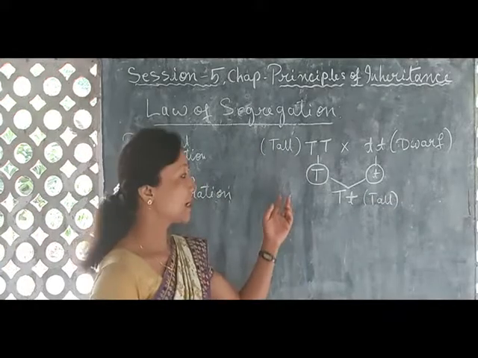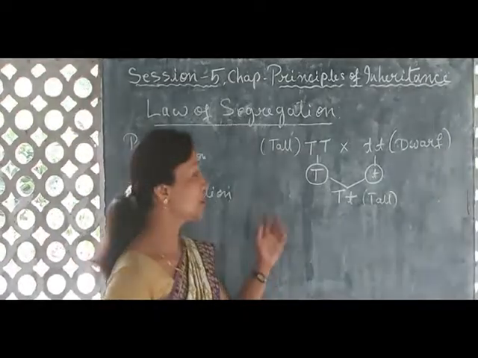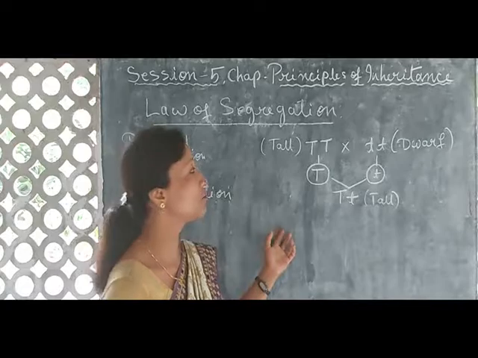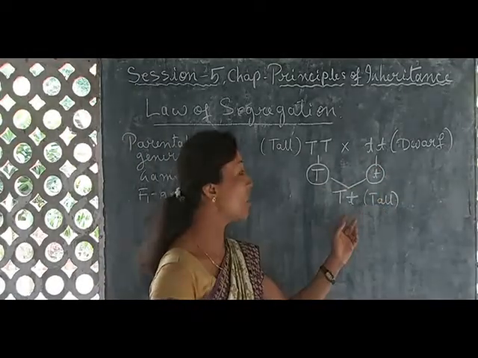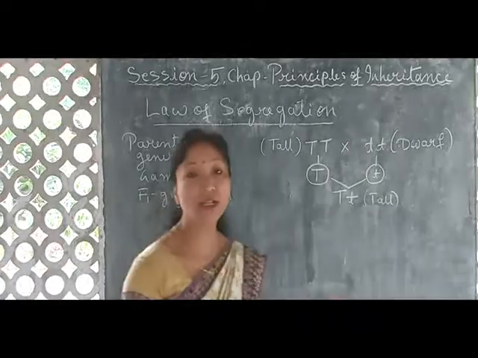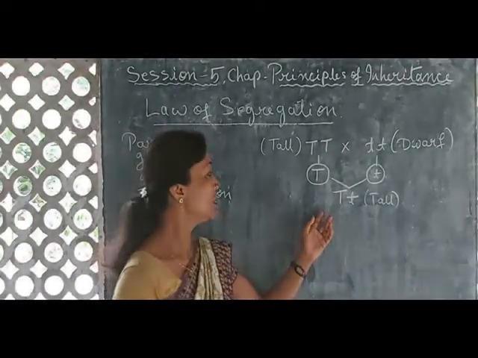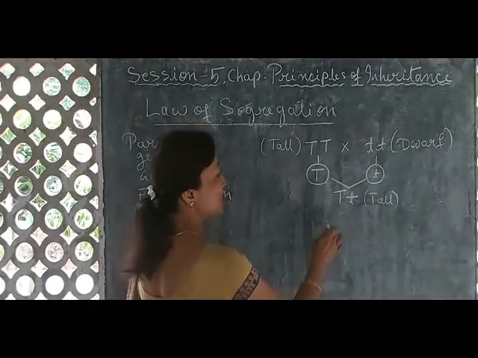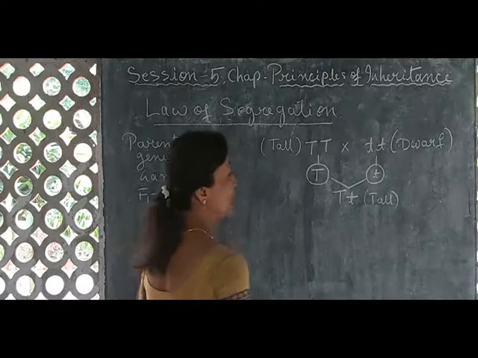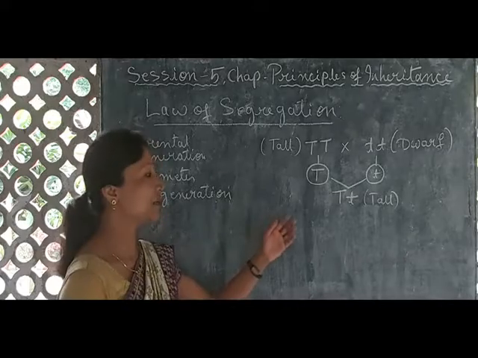So here Mendel observed that all the plants were tall. Not a single plant was found to be dwarf. So only one parental character is expressed, that is, all the plants were tall. That is the dominant character according to Mendel. So this is the capital T small t genotype condition, and the phenotype is tall. So all the plants were tall.